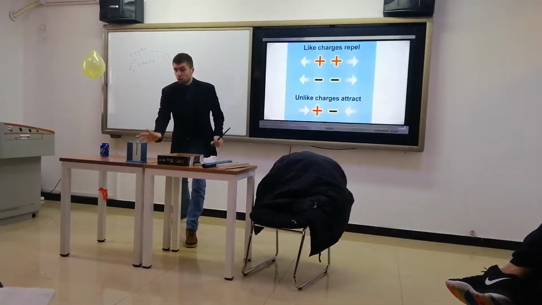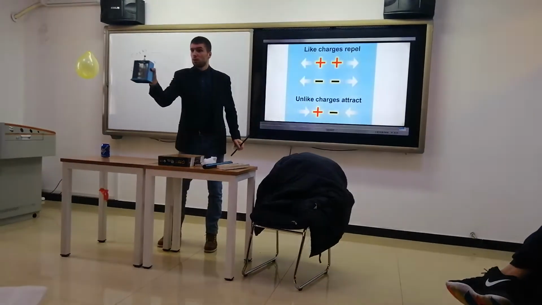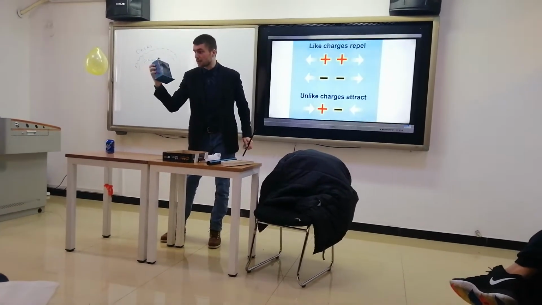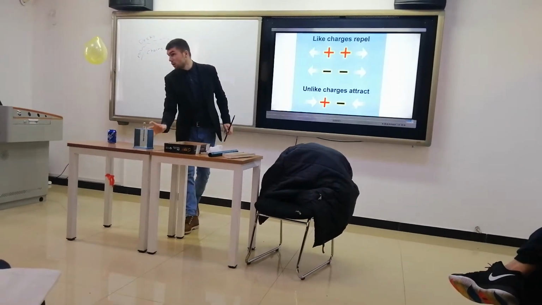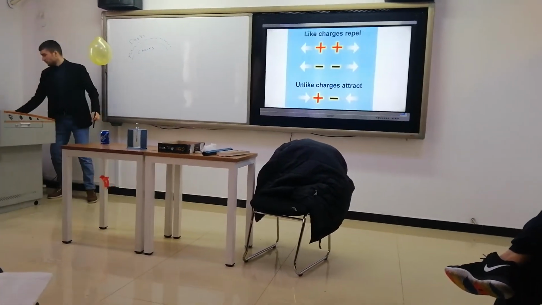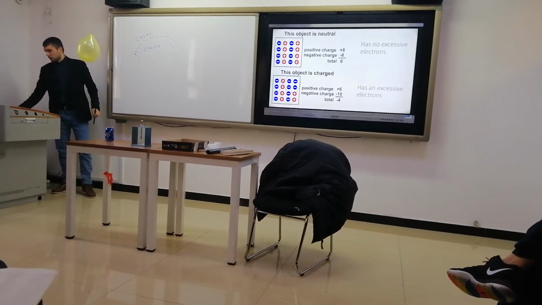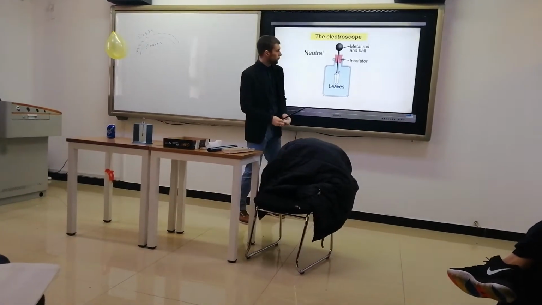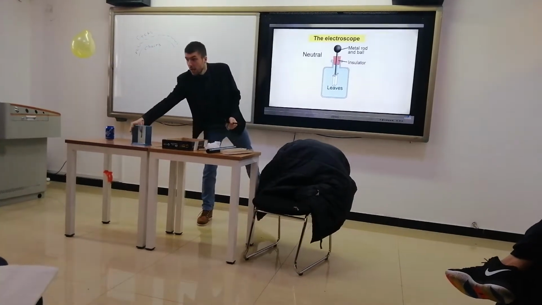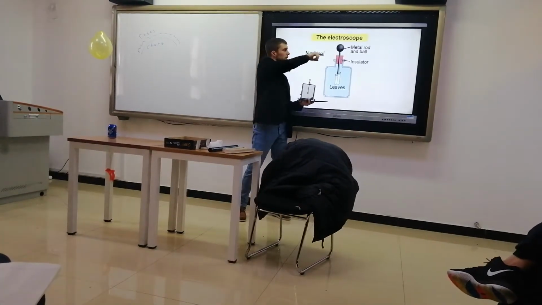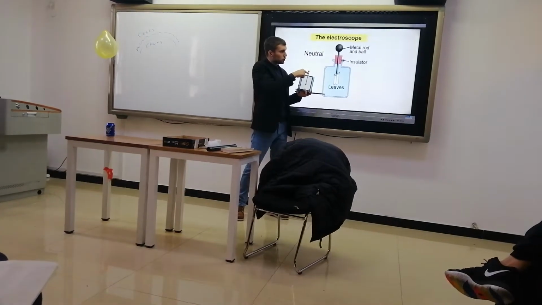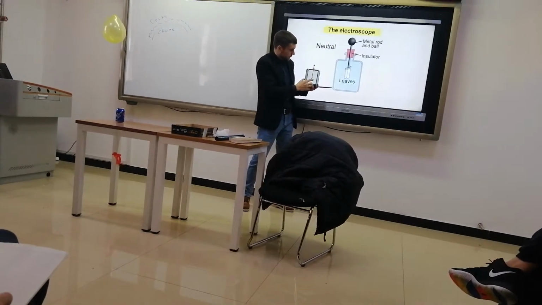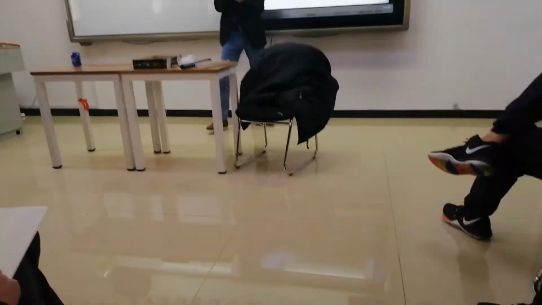And now let's have a closer look at this device. It's called an electroscope. The electroscope consists of several elements. As we see here, this is the metal ball, metal rod. This is the insulator, and those are metal leaves. You see, those are metal leaves.